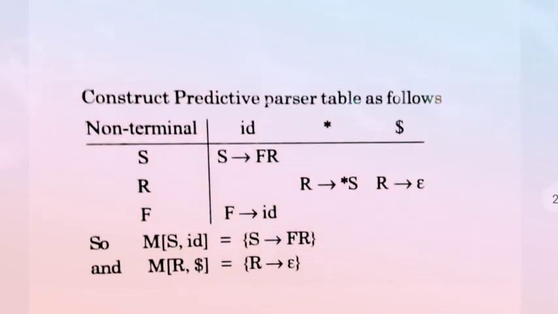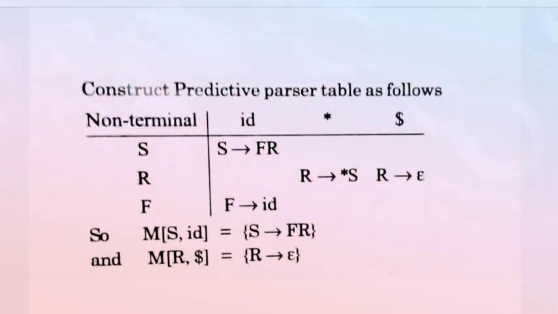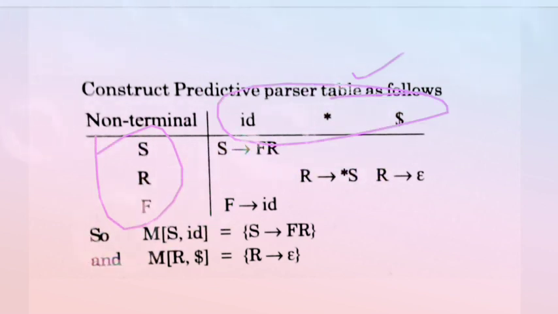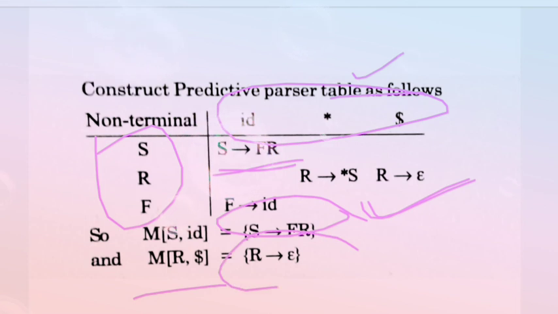Now come to the solution of this table. After constructing the predictive parser table as below, here the non-terminals are S, R, F, and the terminals are ID, star and dollar. Now after the given production rules, we create this table and we get that M[S, ID] contains S → FR, and M[R, $] contains R → ε. So option A is the correct answer.